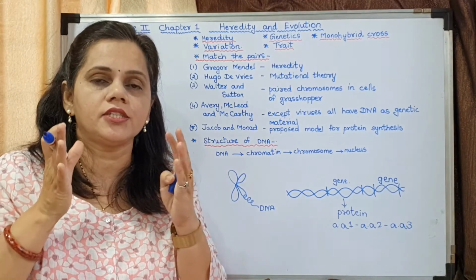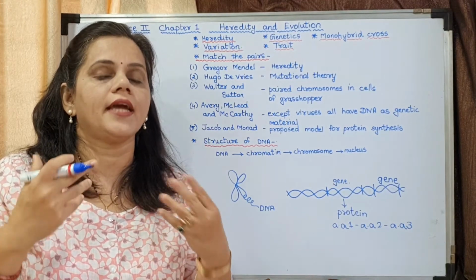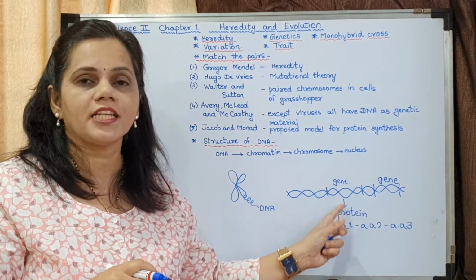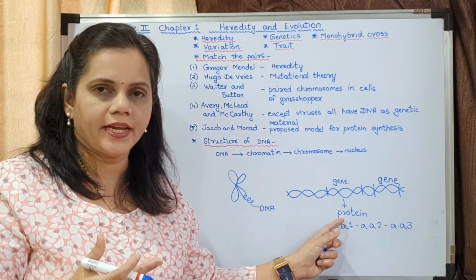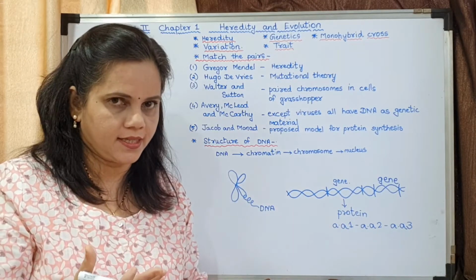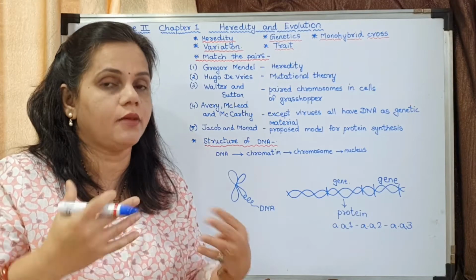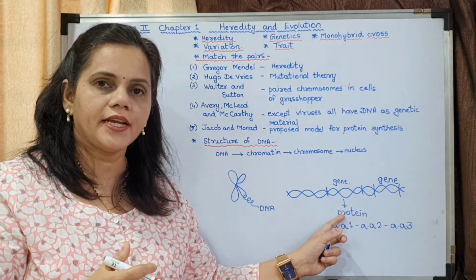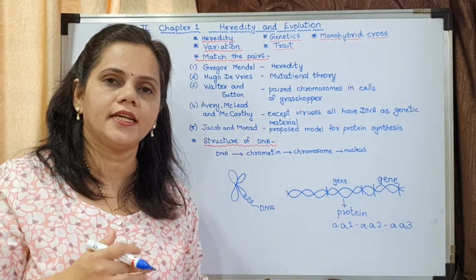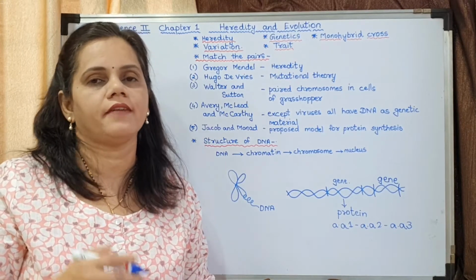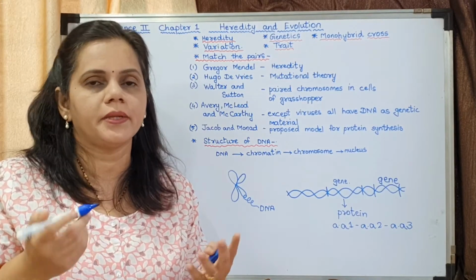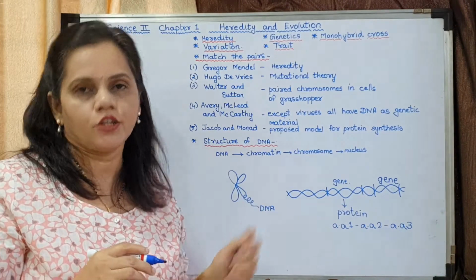There are parts on the DNA which are not expressed also. This is expressed to form a protein. The gene is expressed, that means it works. It does some work to produce a protein. But there are regions on DNA which do not express themselves. That means they do not do any work, but they are still present in the chromosome.